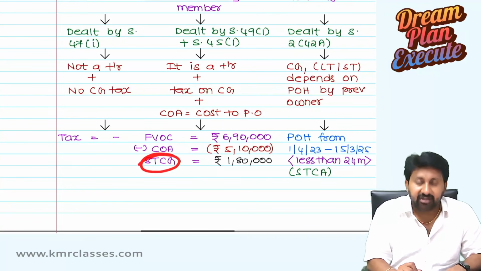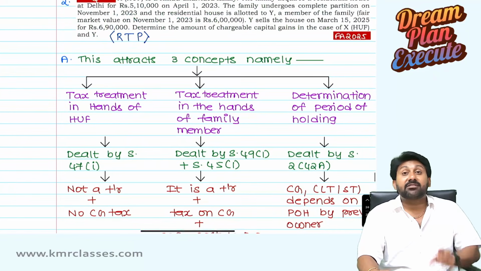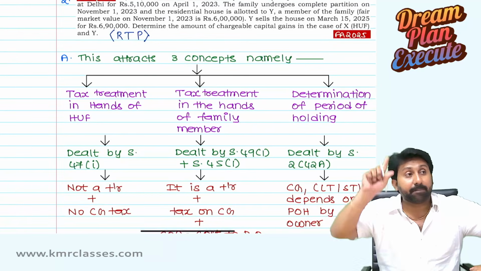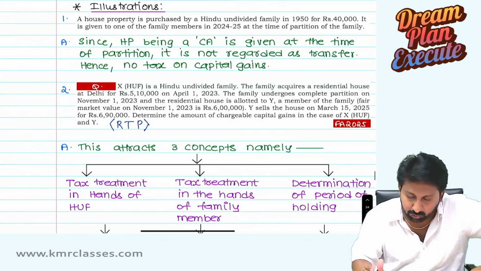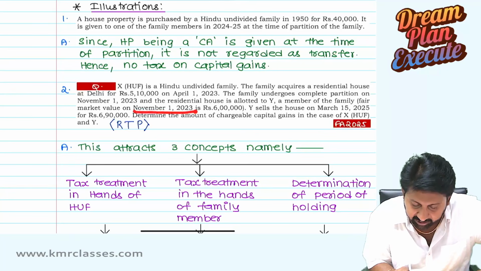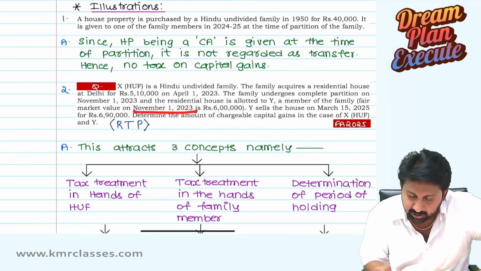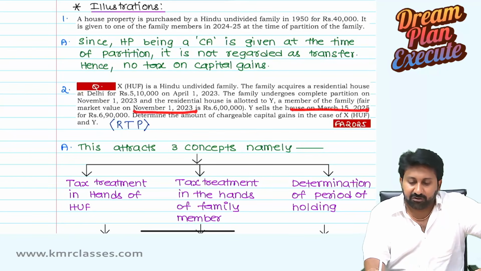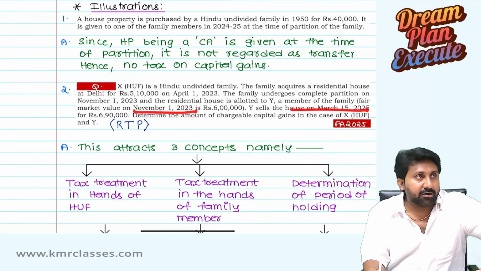Sir, how can you tell that it is short-term capital gain? Because short term is decided by the period of holding. Period of holding: when did the partition happen? November 1st, 2023. The house was sold on March 15, 2025.